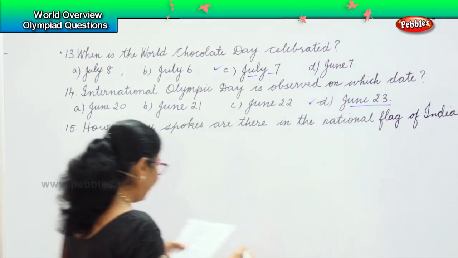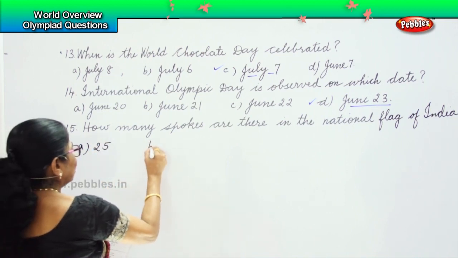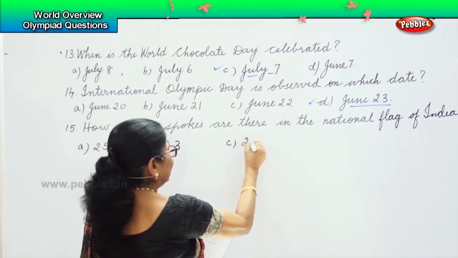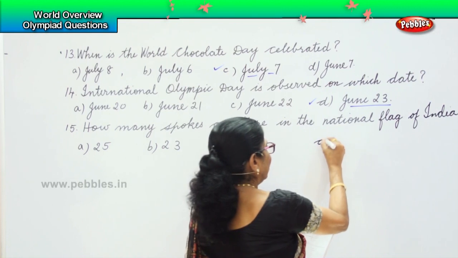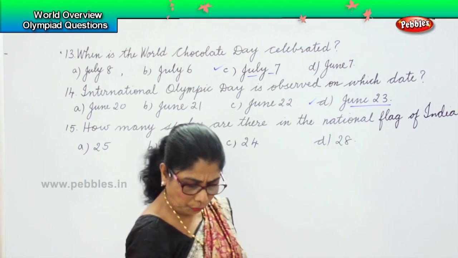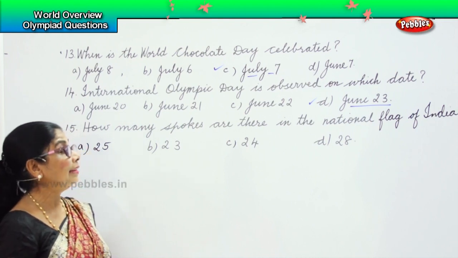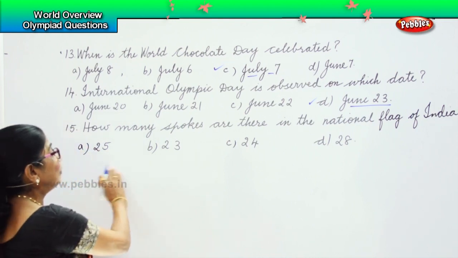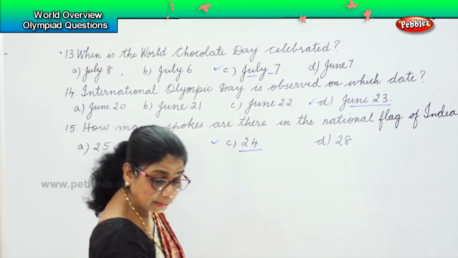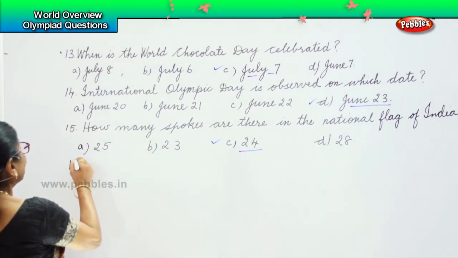And your options are option A, 25. Option B, 23. Option C, 24. And option D, 28. You got four options to choose from. How many spokes are there in the national flag of India? Option C, 24. 24, that marks the 24 hours of the day. We have to work very hard right through the day.